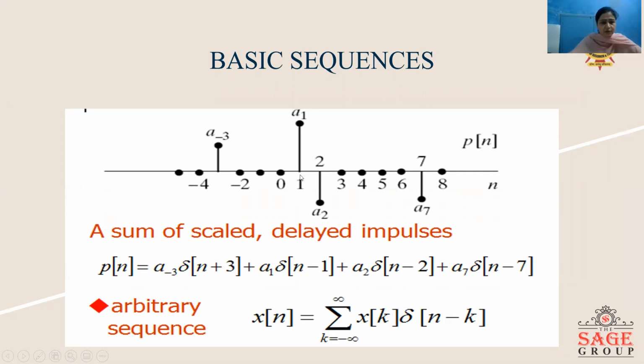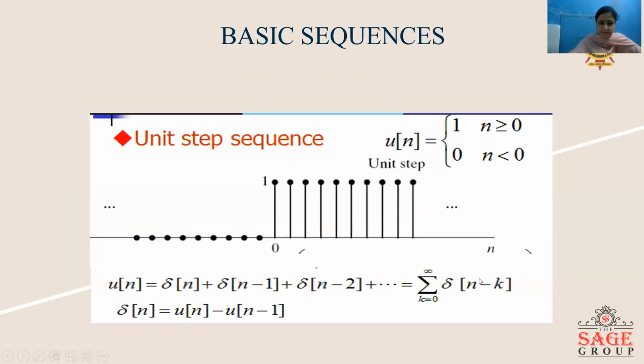Similarly, a sample is located at n is equal to 1, which has amplitude a1. So here we will write a1 delta n minus 1. Similarly, a2 delta n minus 2. The n values 3, 4, 5, 6 will give you 0 samples, so there is no need of writing these values. And we will get the sample at n is equal to 7, so we will write a7 delta n minus 7. So any arbitrary sequence x[n] can be defined as summation x[k] delta n minus k, where k is equal to minus infinity to plus infinity.